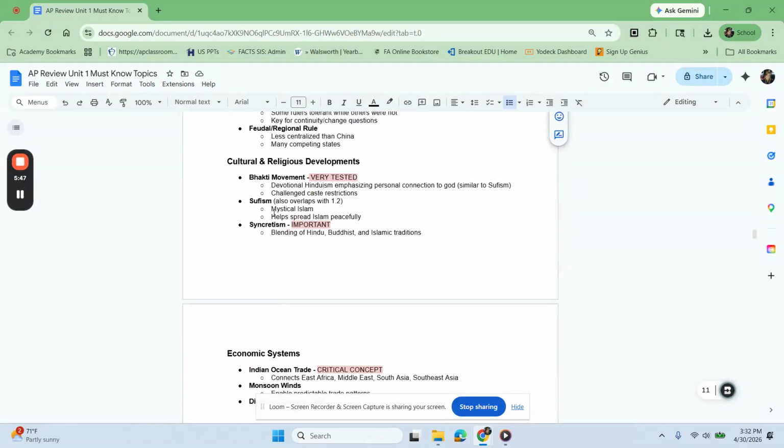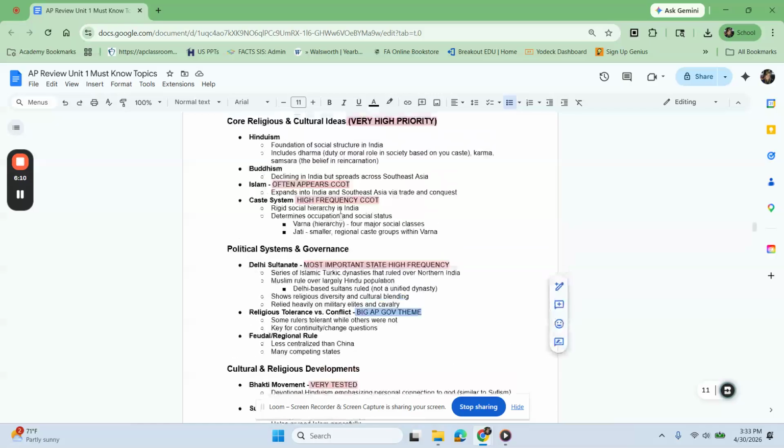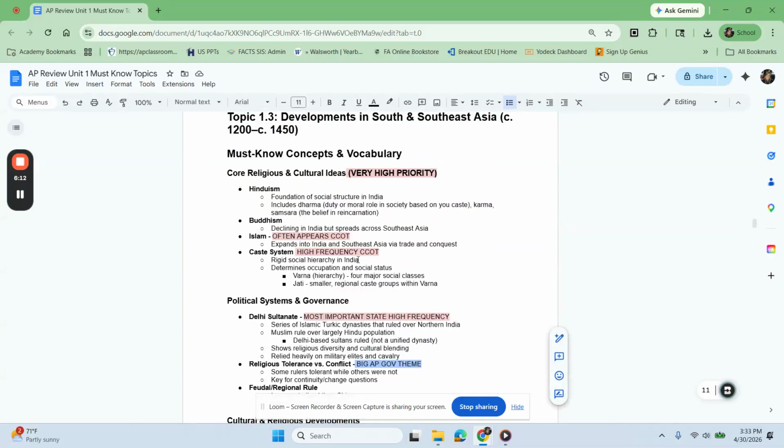Something that is important with the belief systems here is syncretism, the blending of Hindu, Buddhist, and Islamic traditions. The Bhakti movement is going to try and spread Hinduism in South Asia. The Sufis will be instrumental in trying to spread Islam in other locations, and we see that in Southeast Asia, not South Asia. So for this one, remember 1.3 is South and Southeast Asia.